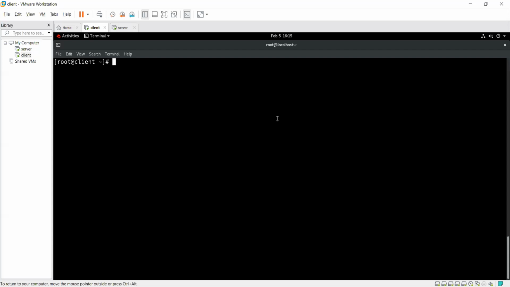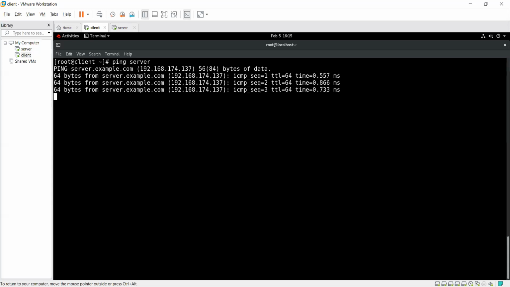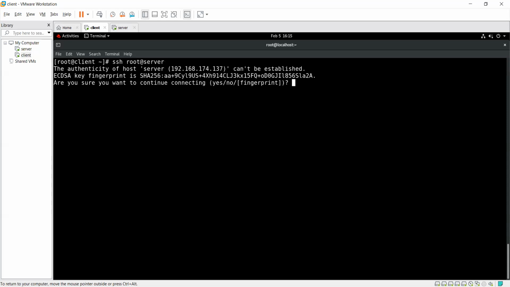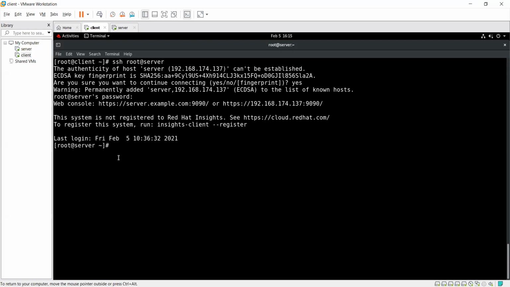Now I just want to ping my server machine first, and after that I want to create it. Ping server, enter. Yeah, it's working very well. Now I have to do ssh root@server. It asks me yes, just press enter. Here, as we see, this is password based authentication, so it asks me for the password. I give the Red Hat password, and with the help of that password I access the server.